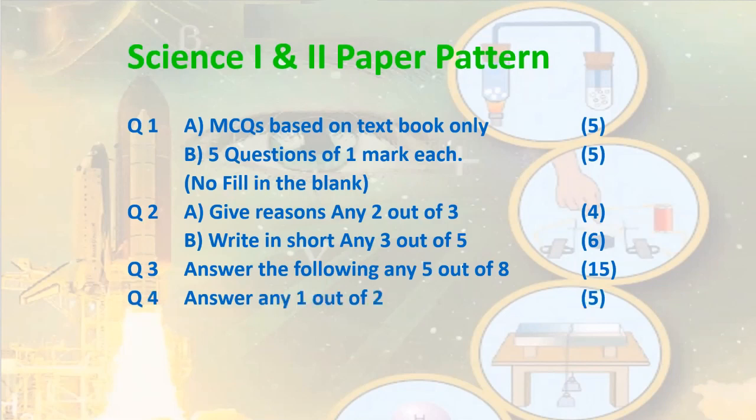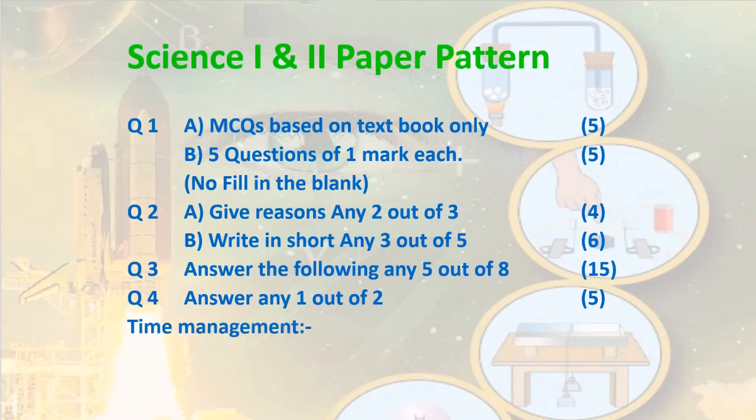Question number 4, answer any 1 out of 2. This question is for 5 marks. Here a conceptual diagram-based question, complete the table, answer in detail, or maybe a paragraph will be given to you out of which five 1-mark questions will be asked. Such types of questions are there in question number 4. You have to complete this 40-mark paper in 2 hours.